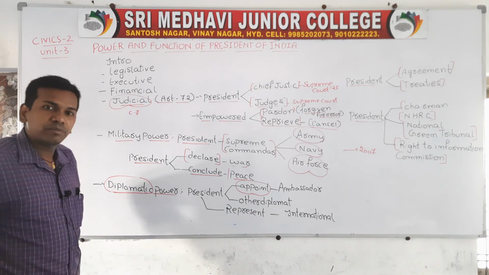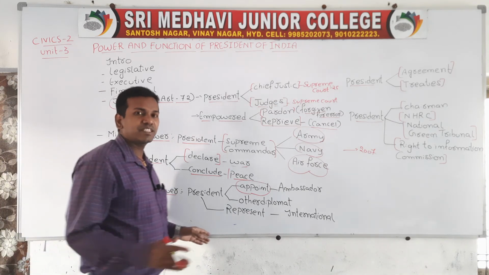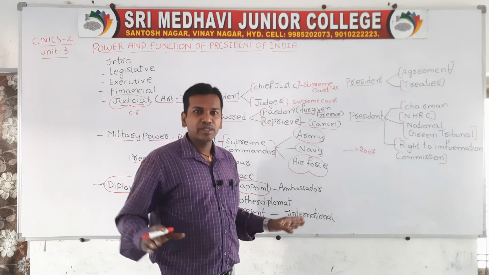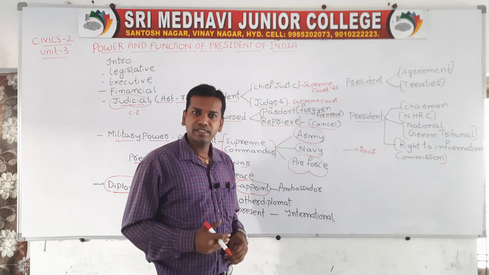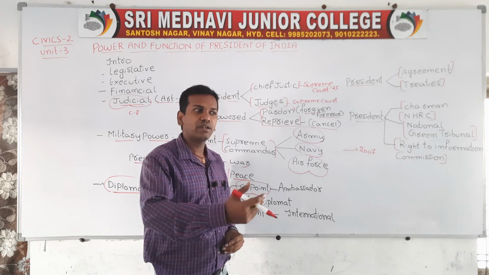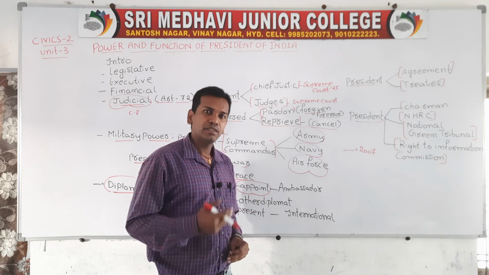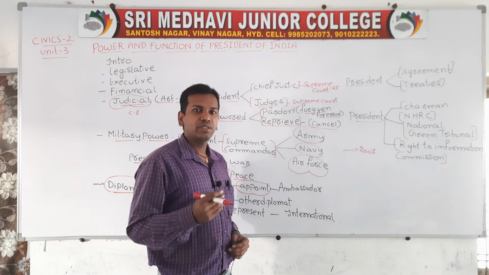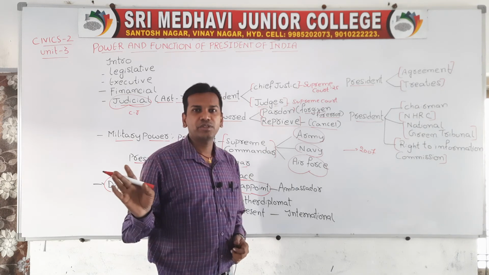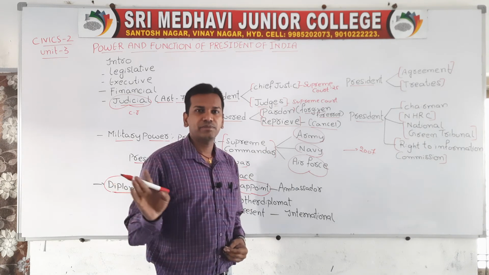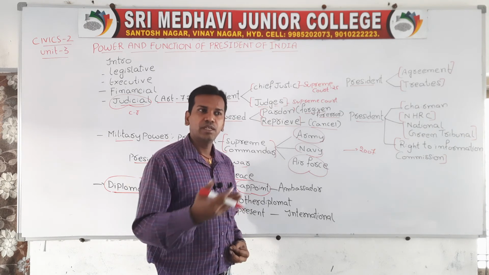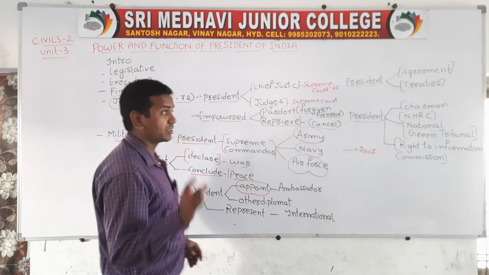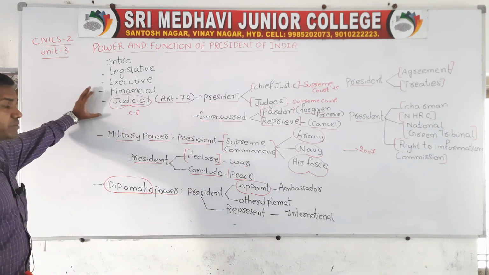And one more power of the President is that the President cannot be arrested. In our country, if anybody commits a mistake, they can be arrested when they are not following the rules and regulations. But the President is the only one person who cannot be arrested according to the code of law. He can be removed from his position when he is not following the constitution, but the President cannot be arrested. This is also one of the biggest powers of the President.